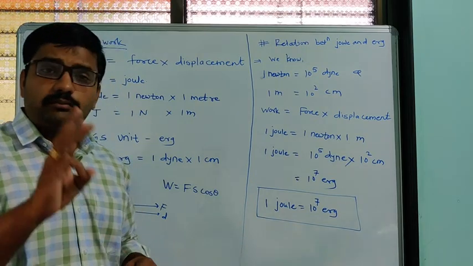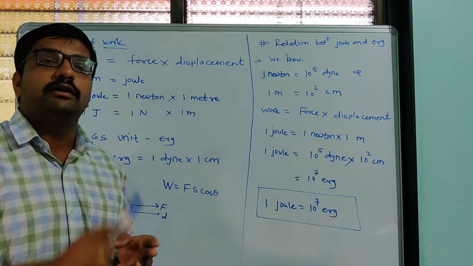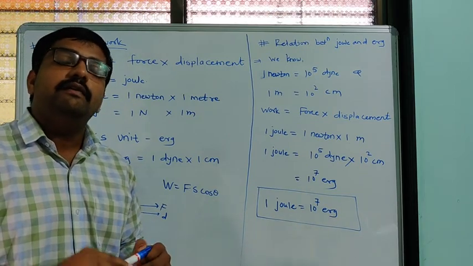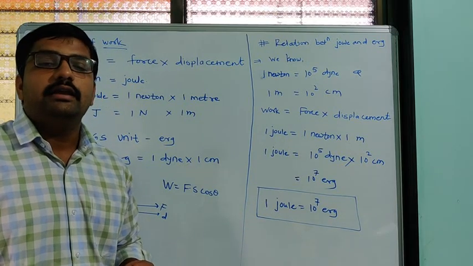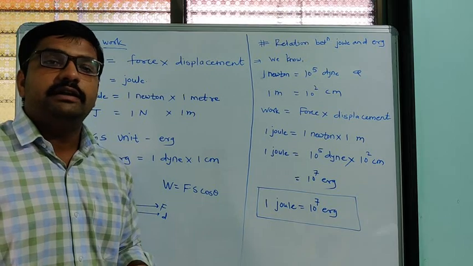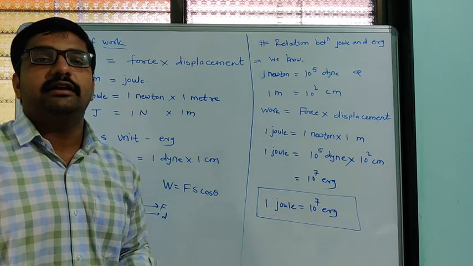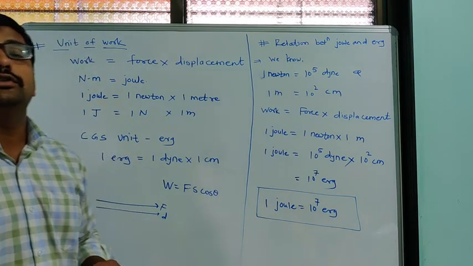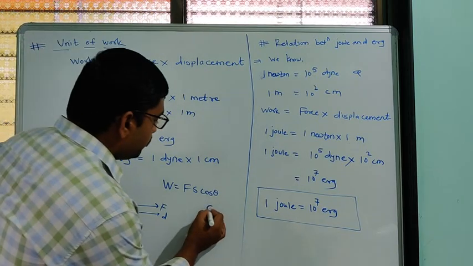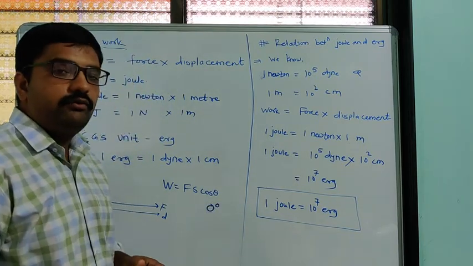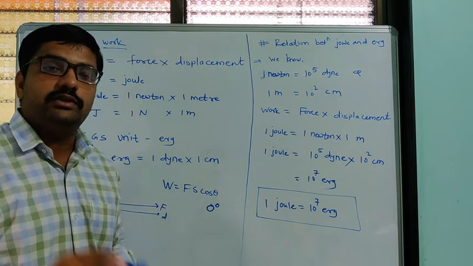Also we studied the types of work done: positive, negative and zero work. Positive work means the direction of force and displacement are the same. If you apply force on an object, then it displaces the object in that direction, so work is positive, when theta is equal to 0 degrees.